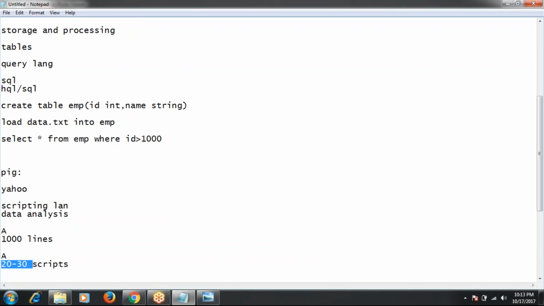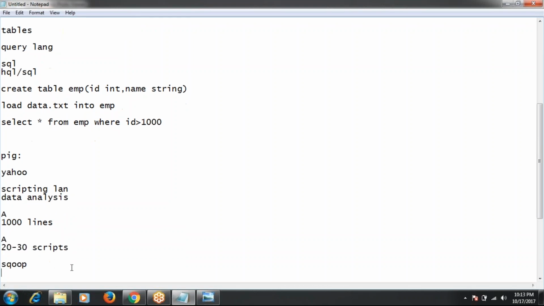So if you want to do analysis using Pig, first of all you have to store your input data into HDFS. Then you can execute Pig jobs by writing scripts. That is the use of Pig.